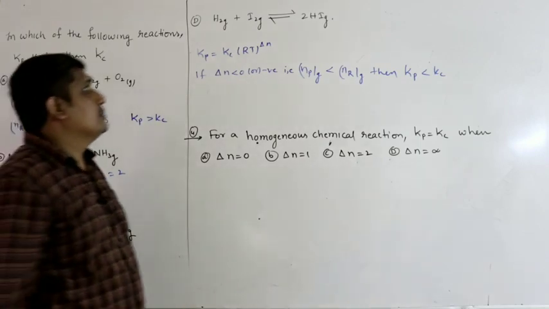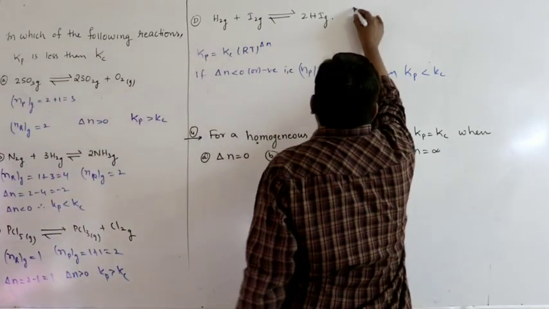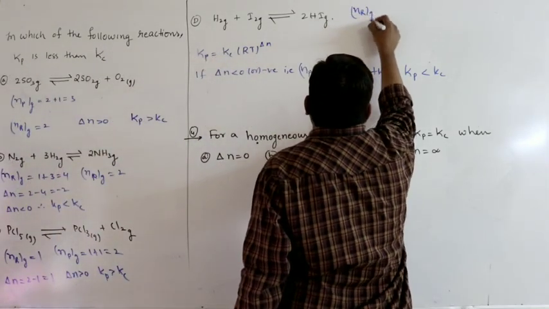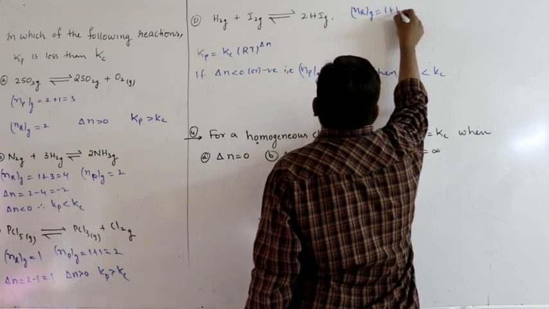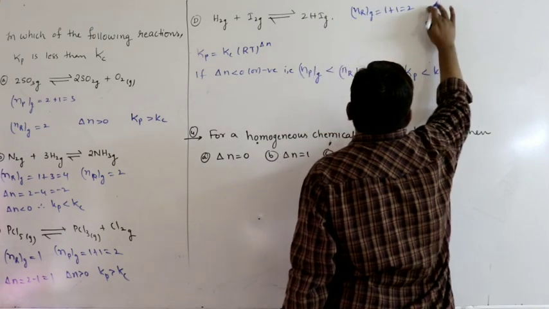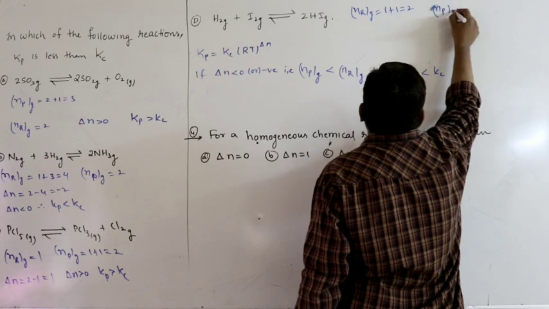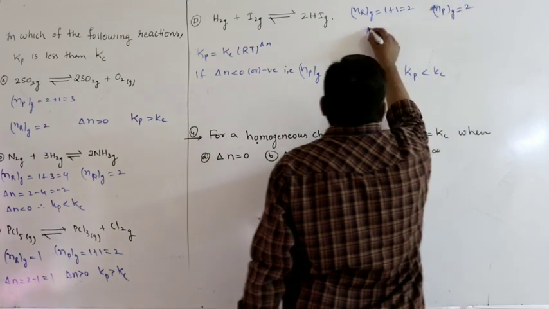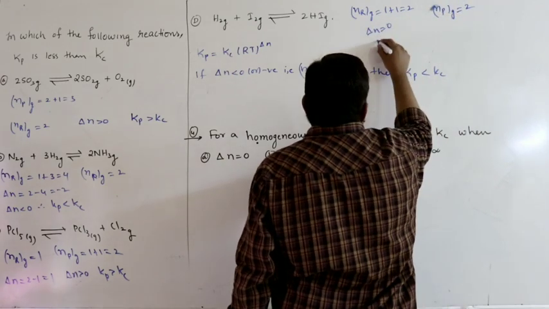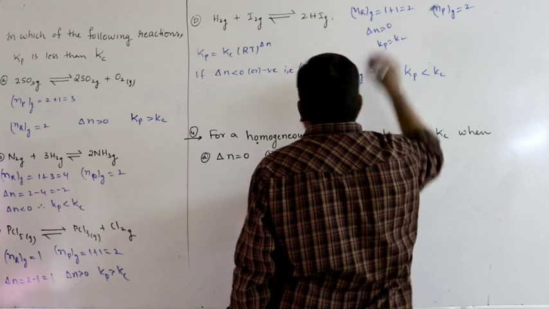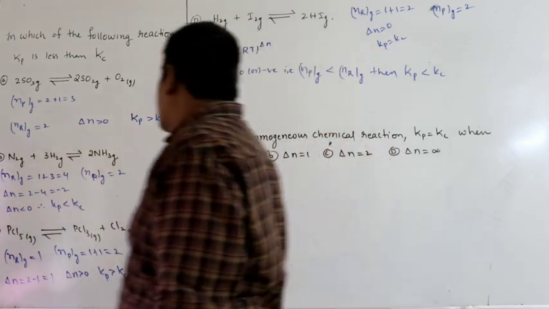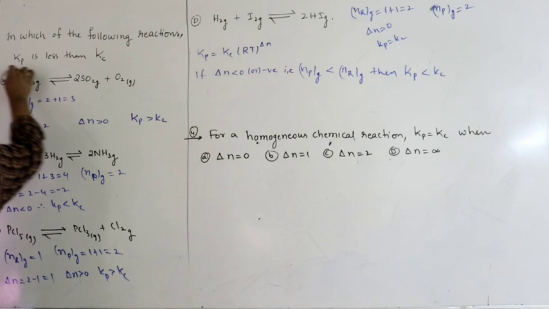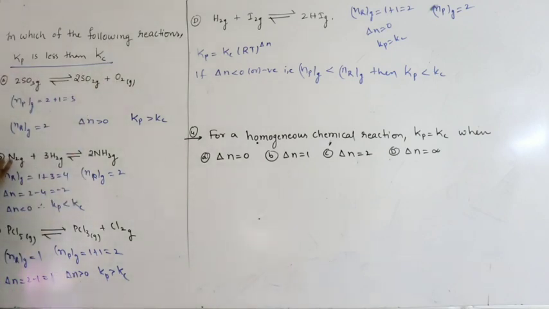Coming to the last one, here number of moles of gaseous reactants, 1 plus 1, that is 2. Number of moles of gaseous products, that is also 2. So delta N is 0. So Kp will be equal to Kc. So we require Kp less than Kc. So Kp less than Kc is for option 2.